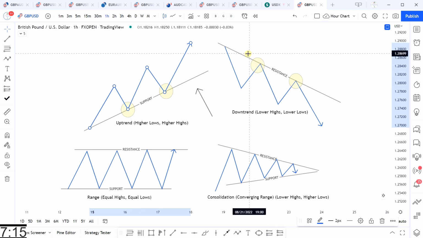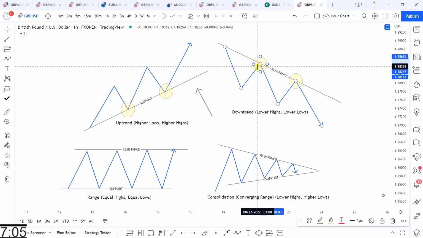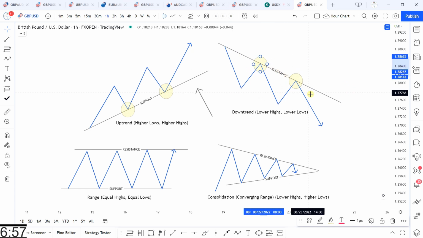Now the same thing is on the inverse for a downtrend. You have a series of lower highs, which is the key, which make lower lows. And like the uptrend, the lower high has to create a lower low to be validated. In a downtrend, the lower highs are a strong level of resistance, and the lower lows are a weak level of support because they're expected to be broken going along with the trend.